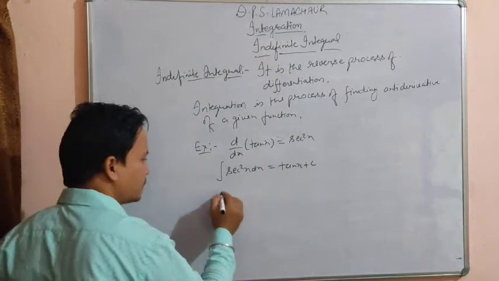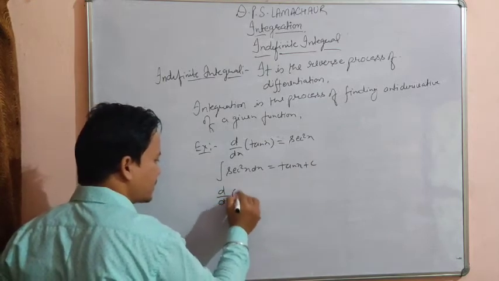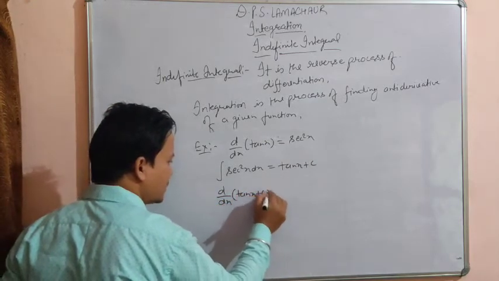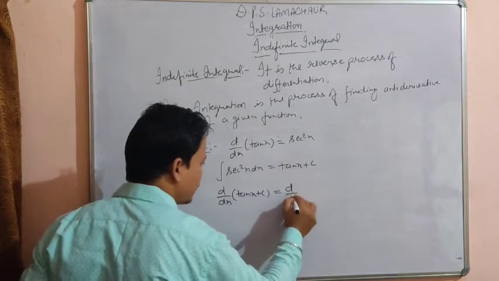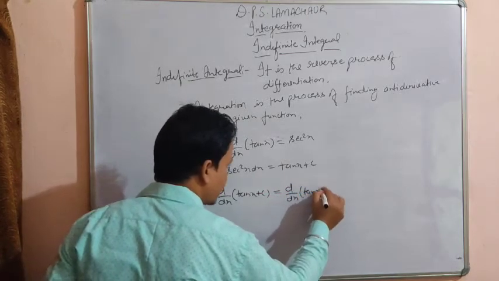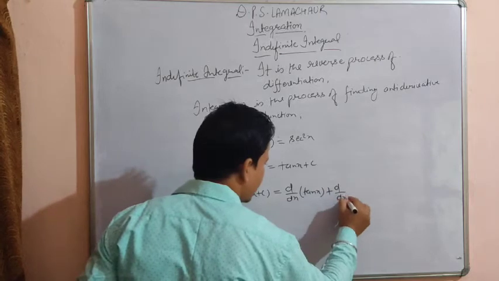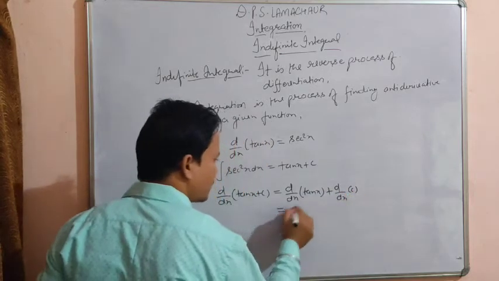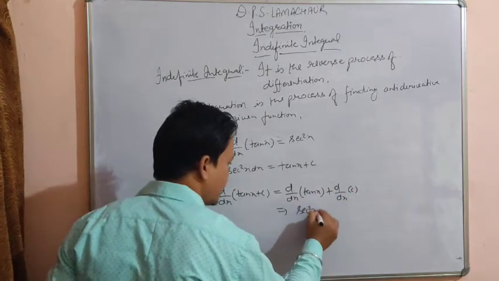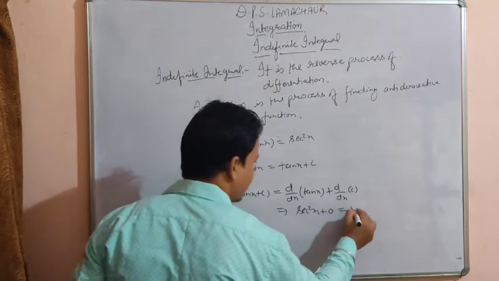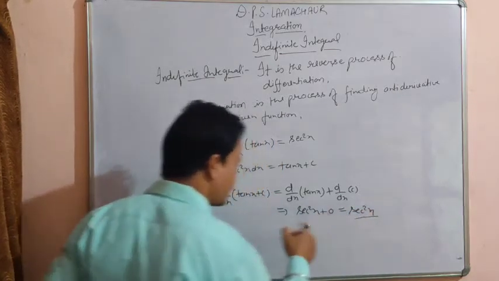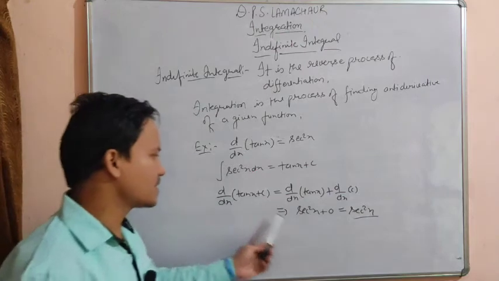Yeah, you can check it. You can differentiate it. d by dx of tan x plus c equal to d by dx of tan x plus d by dx of c. Okay, this is constant. So differentiation of tan x is sec square x and differentiation of c is 0. So what we get? We get sec square x. Now you can easily check, differentiation of tan x plus c is sec square x.